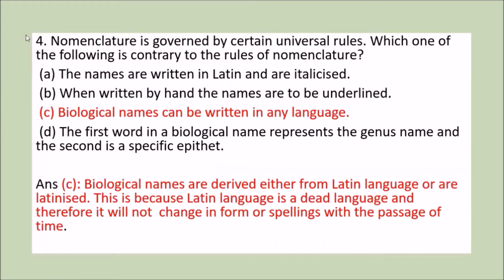Fourth question is, nomenclature is governed by certain universal rules. Which one of the following is contrary to the rules of nomenclature? First, the names are written in Latin and are italicized. Second, when written by hand, the names are to be underlined. Third, biological names can be written in any language. And fourth is the first word in a biological name represents the genus name and the second is the epithet.